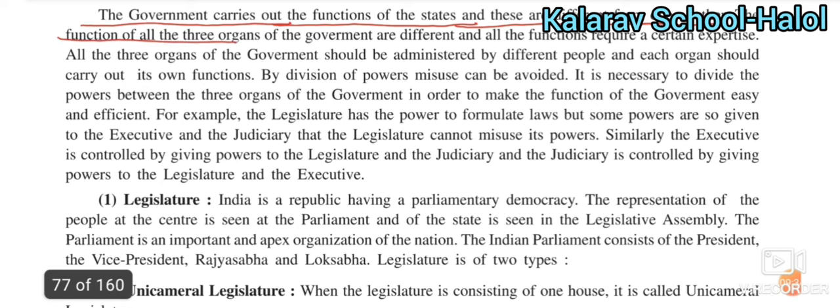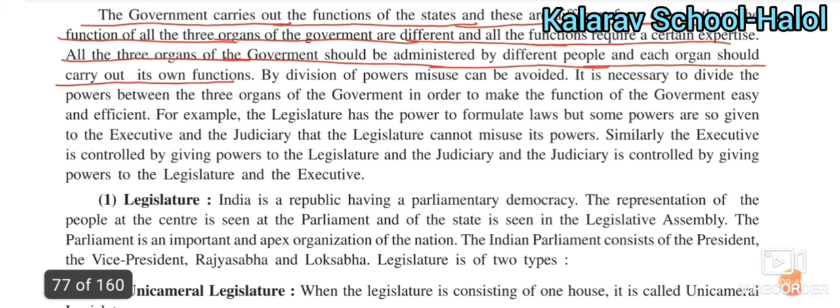The functions of the three organs of the government are different, and all require expertise. All three organs of the government should be administered by different people, and each organ should carry out its own function. So this is very important to understand: all three organs work differently, their administrative powers are different, their working methods are different, so they work separately to carry out their own functions. By the division of power, misuse can be avoided.